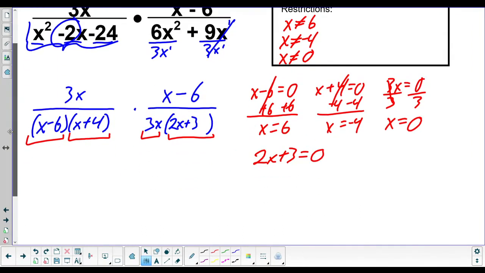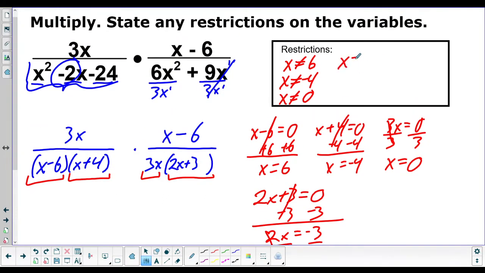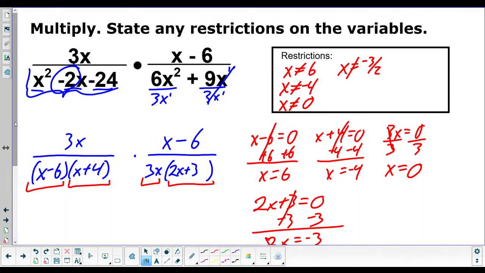This one's a little more work. Subtract 3. 2x equals negative 3. Divide by 2. x equals negative 3 over 2. So that's our last restriction. x cannot equal negative 3 over 2. All right. So now we have all of our restrictions.